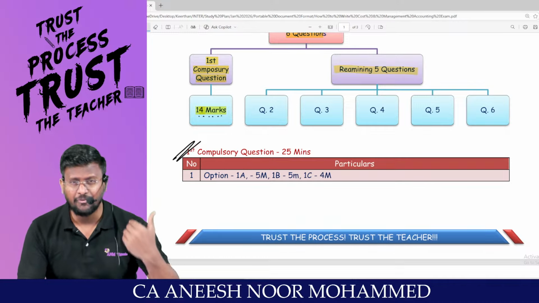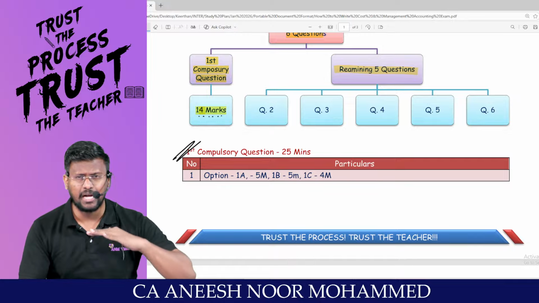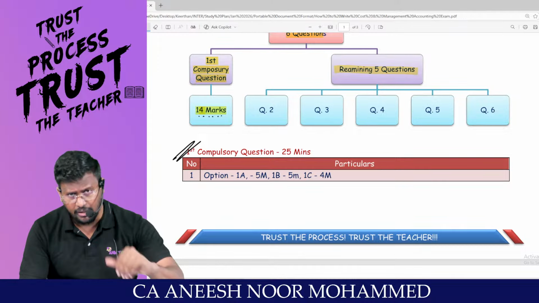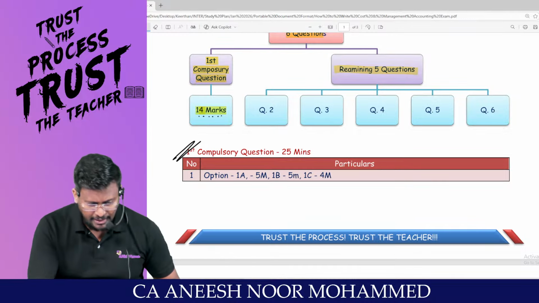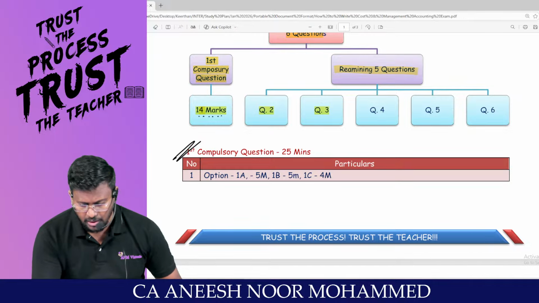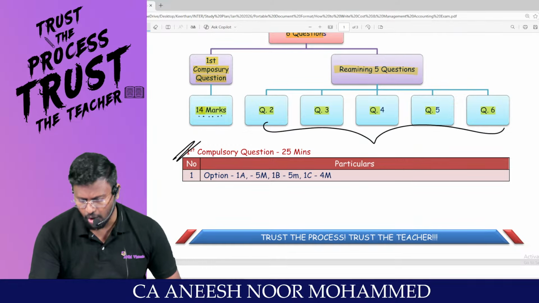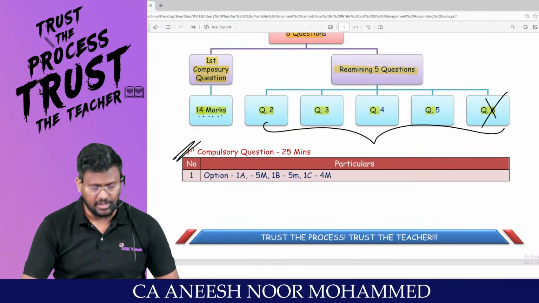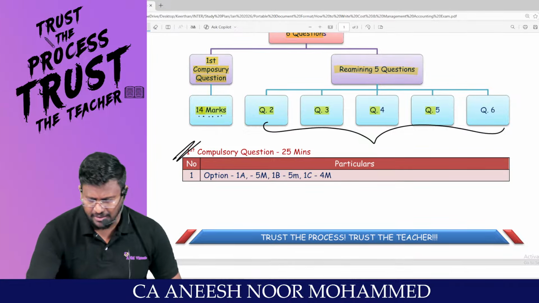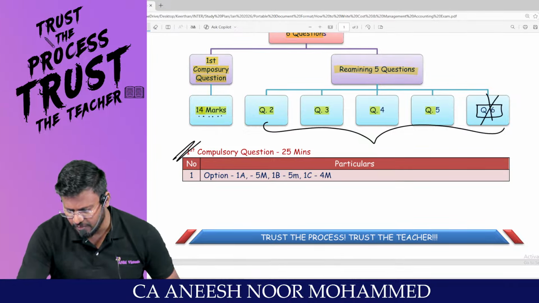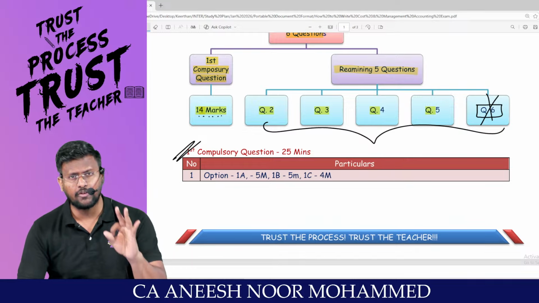I never said that it cannot be managed at all. Sir, skip the first question? We can't skip. We have to write the compulsory question. If the exam is average or tough, generally the first question will be tricky. So it's better to start with question number 2, 3, 4, 5, 6. Out of these 5 questions, as we all know, 1 question has to be skipped. Generally in a costing exam, for those who have not prepared the theory, question number 6 we will skip. And we have to write question number 2, 3, 4 and 5.